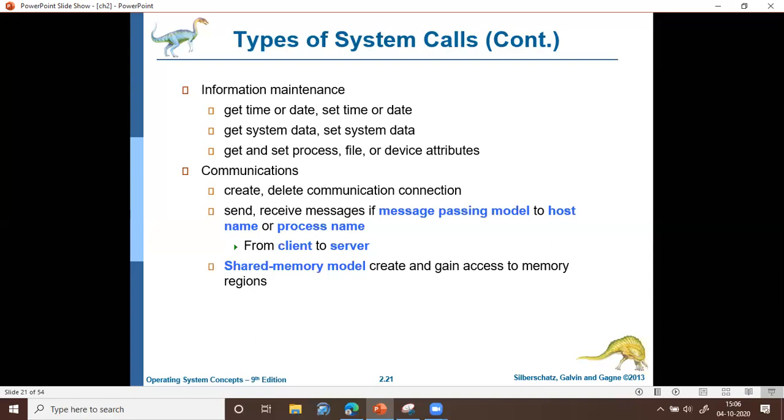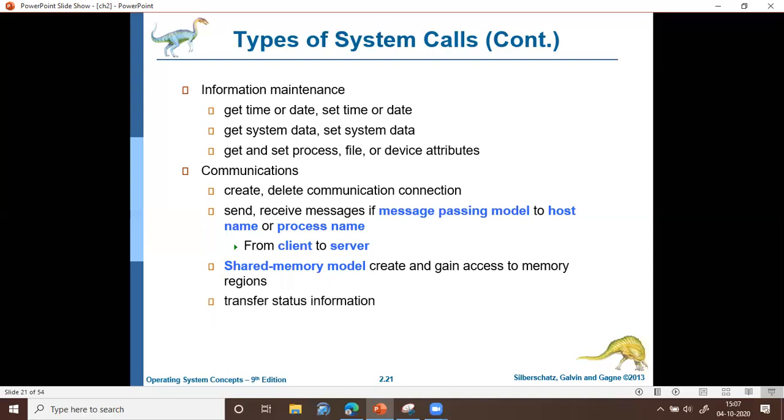In a shared memory model, there will be a shared memory, and either of the processes can write to the shared memory whatever they want to communicate, and the other process can read. But as already discussed, shared memory can be accessed by only one process at a time. When one process is accessing, the memory will be in the lock state, and the other process has to wait.